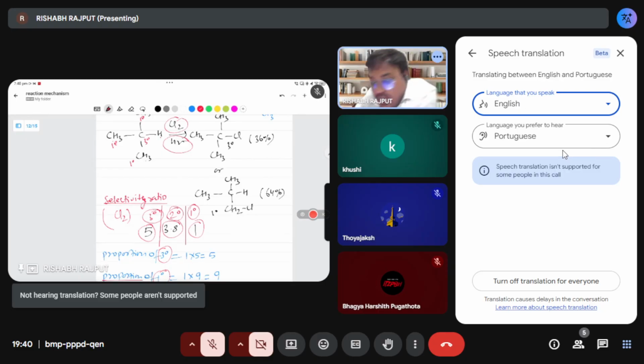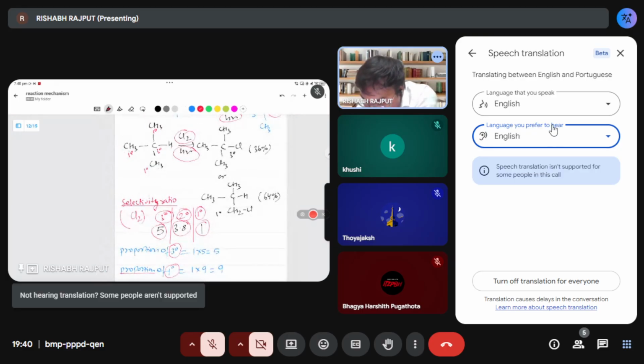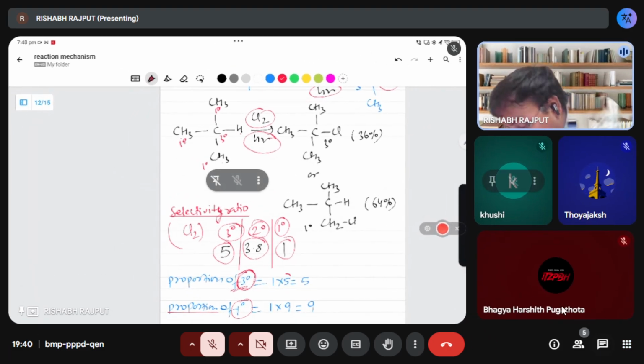From here. How? See, guys, the proportion of 3 degree: how will I get the proportion of 3 degree? See, the 3 degree constant value is 5. First write that the 3 degree constant value is 5. How many hydrogens does it have?